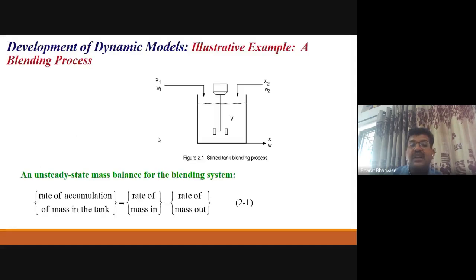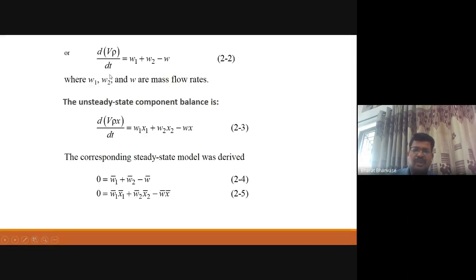So a simple example here is the blending process. Here we have a stirred blender. We are adding two streams in this, and it is well mixed. This will be unsteady state, suppose if you consider. So a simple equation you will have: d by dt of V rho is equal to input minus output. That is a very simple equation you will get here.